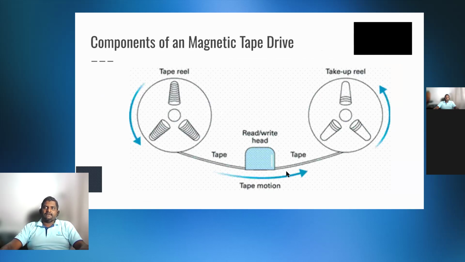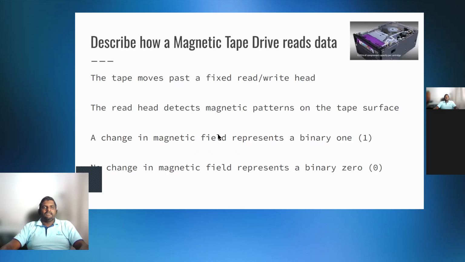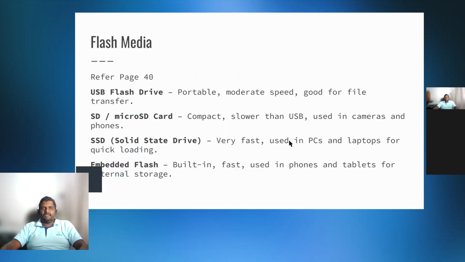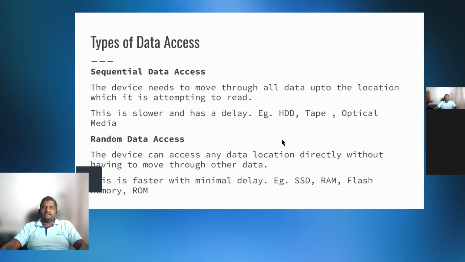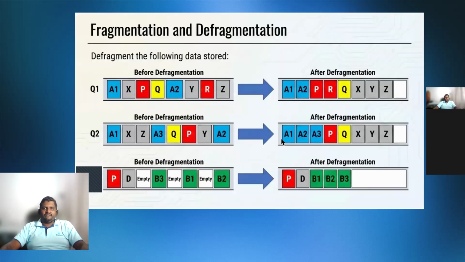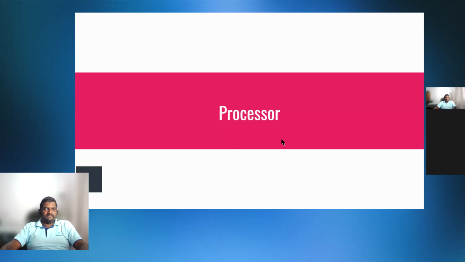Components of a magnetic tape drive, right? This is actually a target question. This is from a PSN book, and I thought there is most probably some possibility such a question could come. Then how a magnetic tape drive works, what are floppy disks, flash media, solid state drive, all of those things, type of data access, sequential, random, formatting. Like we discuss and do examples of these things, right?